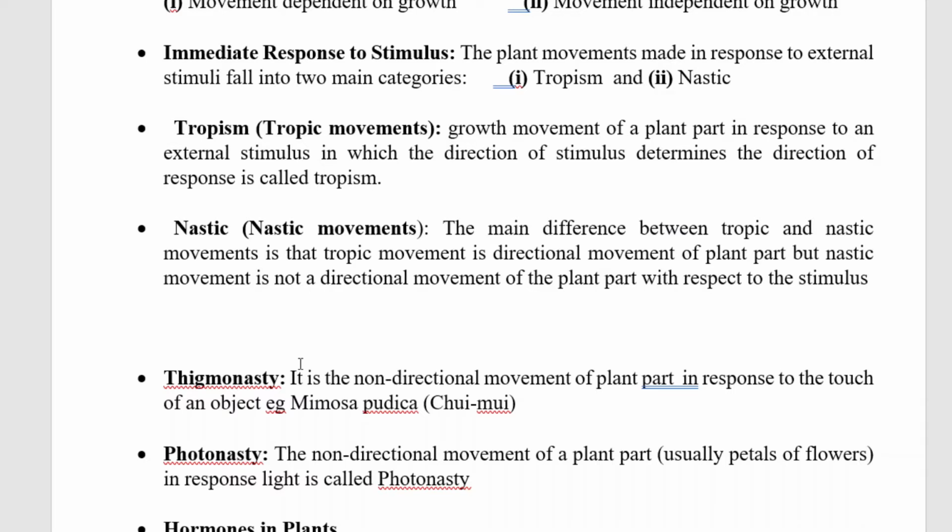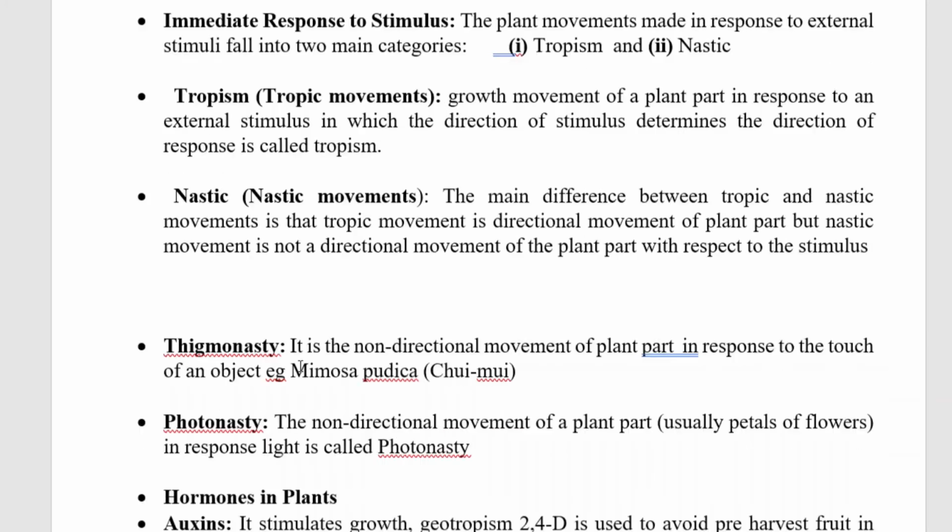Tropism, that is tropic movements, is the growth movement of a plant part in response to an external stimulus, in which the direction of the stimulus determines the direction of the response. Nastic movements are different. The main difference between tropic and nastic movements is that tropic movement is a directional movement of a plant part, but nastic movement is not a directional movement of the plant part with respect to the stimulus.